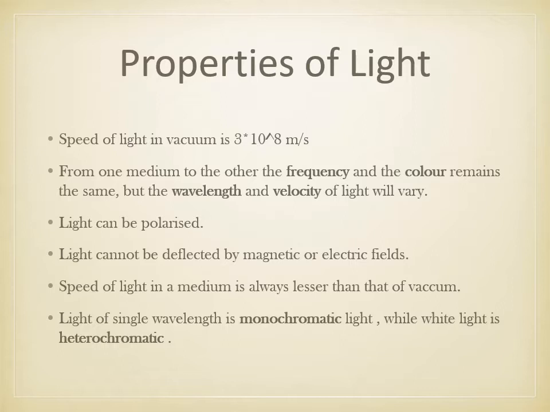So light can be polarized and non-polarized. Light cannot be deflected by magnetic and electric fields. The speed of light in a medium is always lesser than in vacuum, because in the medium resistance is felt which is absent in the vacuum. Light of a single wavelength is called monochromatic light, while white light is heterochromatic, so it has 7 colors.